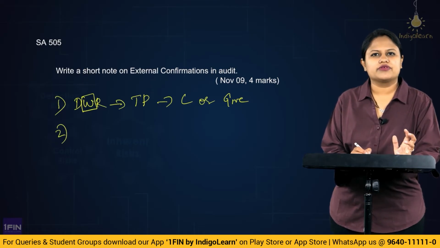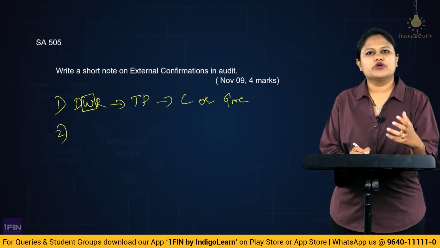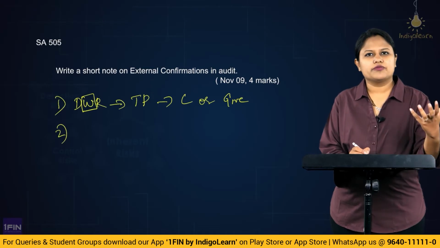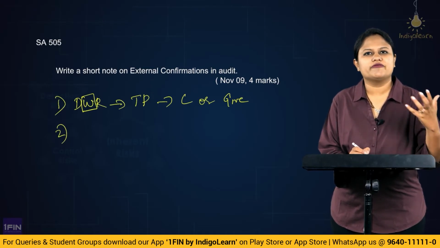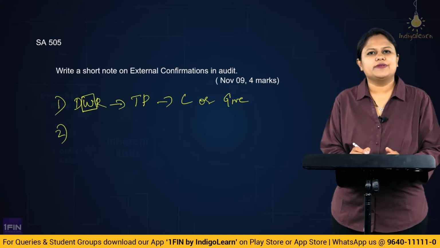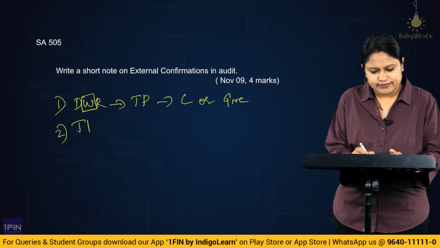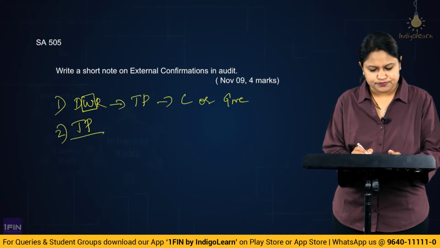Like you will have the account receivables, account payables, then you have the lenders, then you would be having the inventory lying with the third parties, title documents given with the bankers as a security. So all of these where a third party involvement comes in, that would be the ideal places where we will be obtaining external confirmation as audit evidence. So basically where a third party will be involved in a particular transaction.